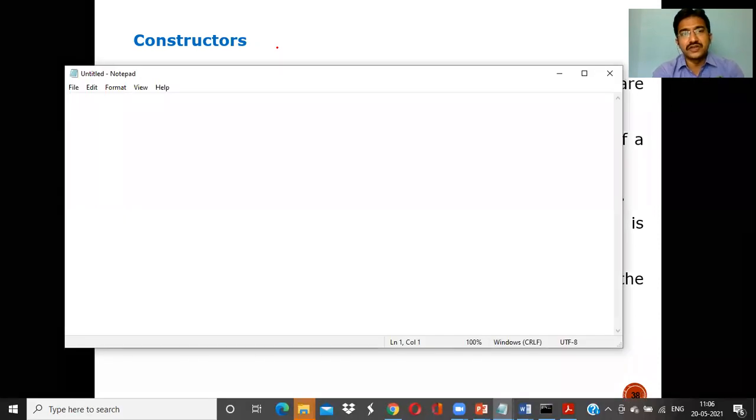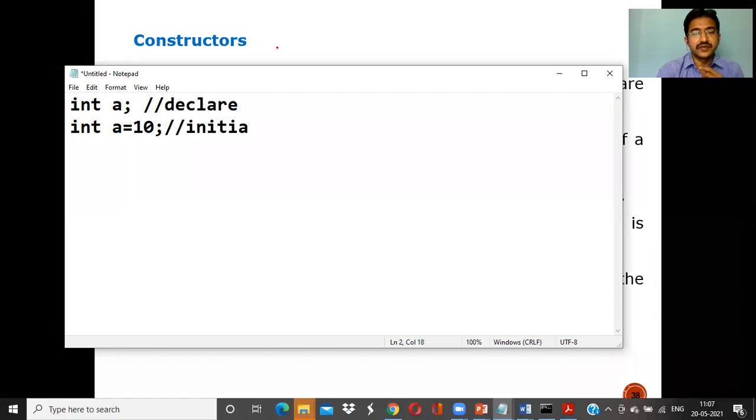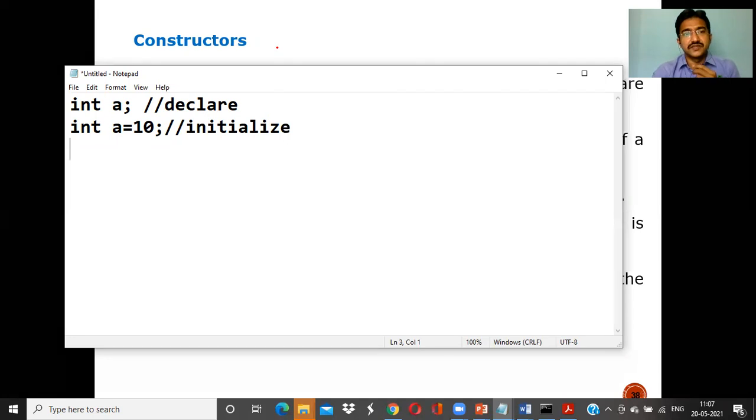Now when you are discussing normal C, int a semicolon, what is this called? This is called declaring a variable, right? Now when you are assigning int a equal to 10, then it is called as what? Initialization, right?